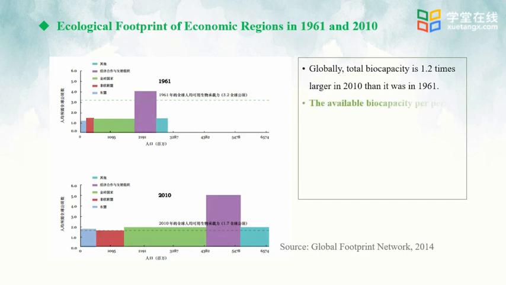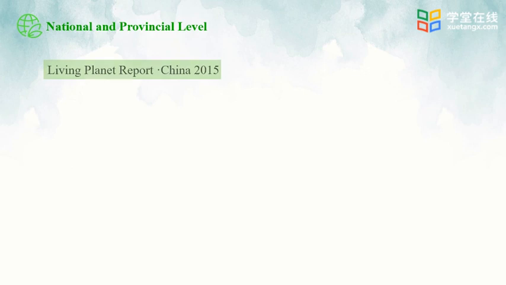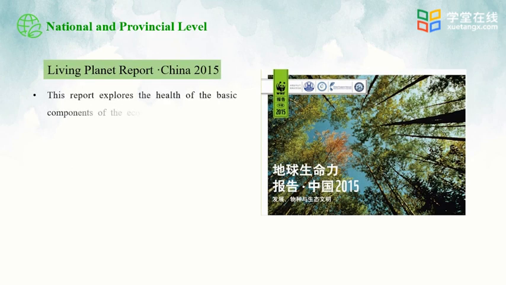In all economic regions, population growth played a greater role than the increase in per capita ecological footprint, which is the basic situation. The figure above shows ecological footprint of economic regions in 1961, while the figure below indicates the ecological footprint in 2010. We just learned about the research conducted worldwide.